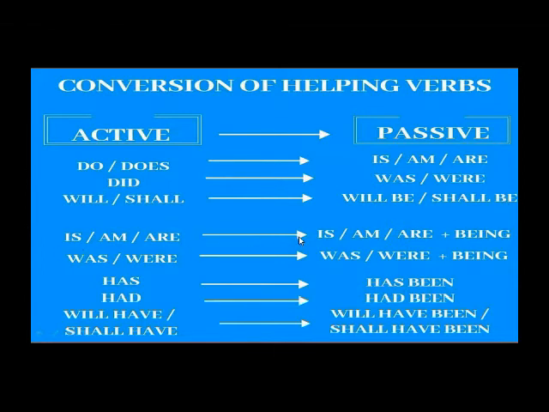Is, am, are will be used as is being, am being, and are being. Okay, was and were will be used as was and were, and being will be added after was and after were in continuous form. Has and have will be changed into has been and have been, had into had been, and in future perfect, will have been and shall have been.